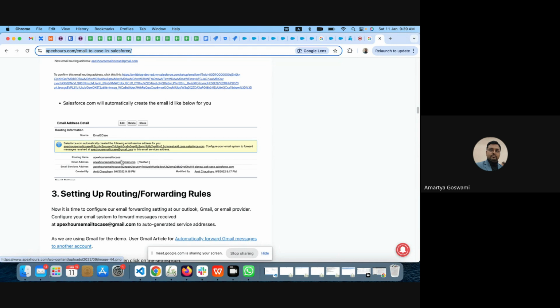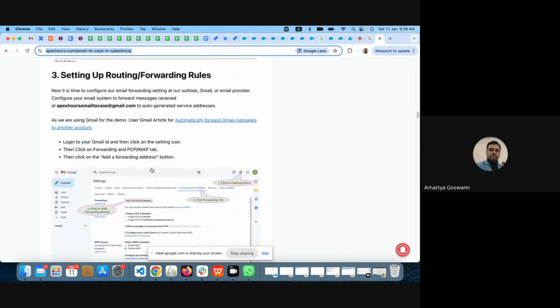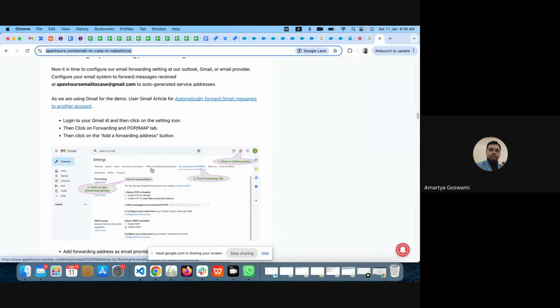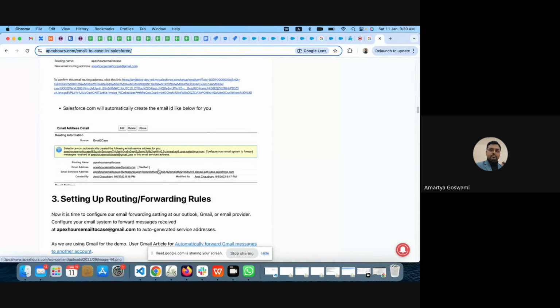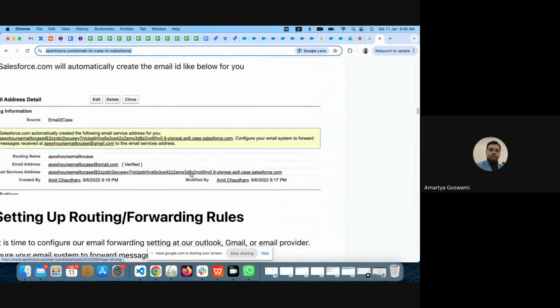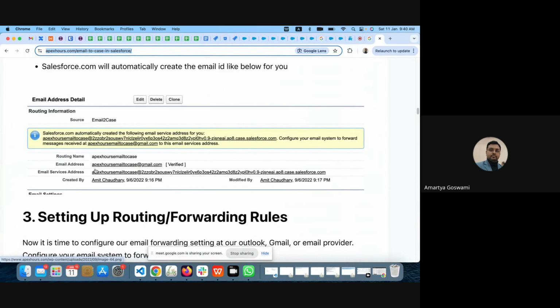Okay, this is the verified email. This is the service email address. Now we have to set up the routing to forward this. Ideally, I'm not sure whether you can look into this, but I believe now you can. The important thing is that this is the service email address.